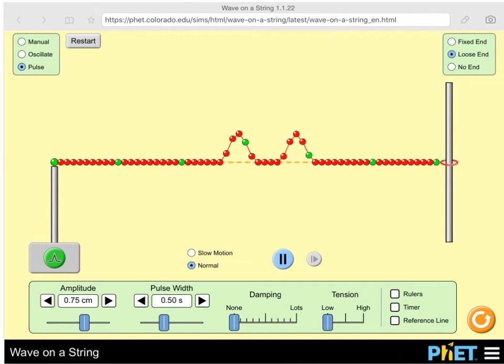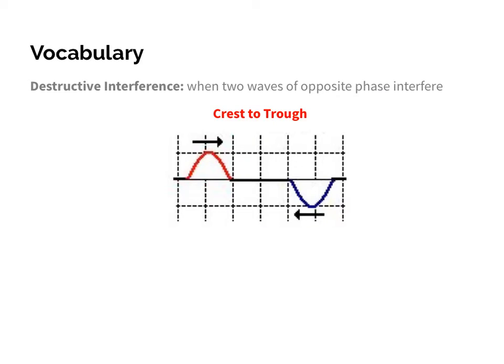Boom. Notice right in the middle when they met, that was constructive interference. And then the key thing is when they continue to pass through and move along. Again, that is called constructive interference.